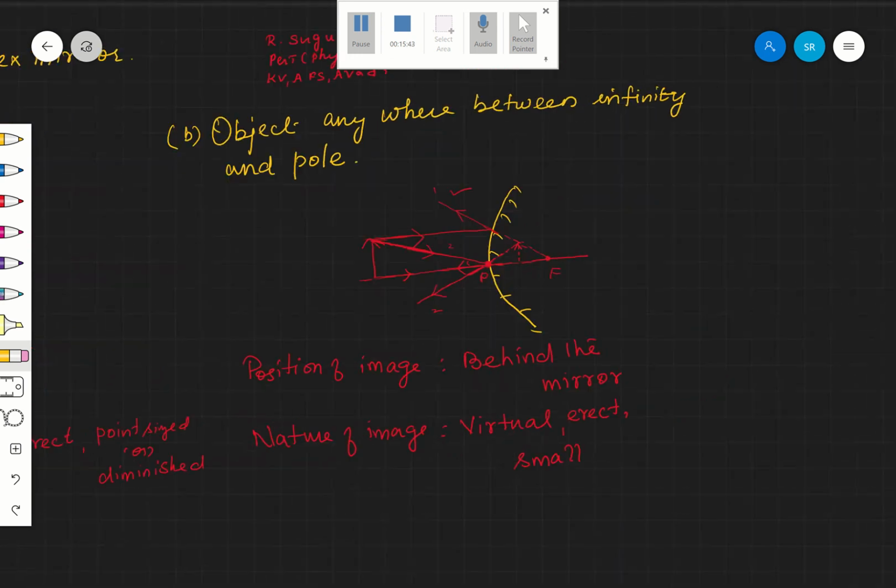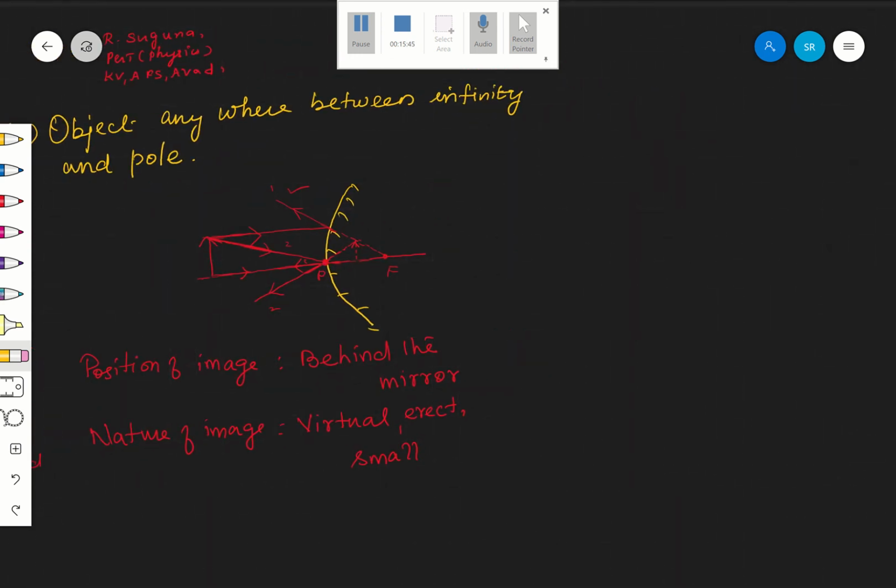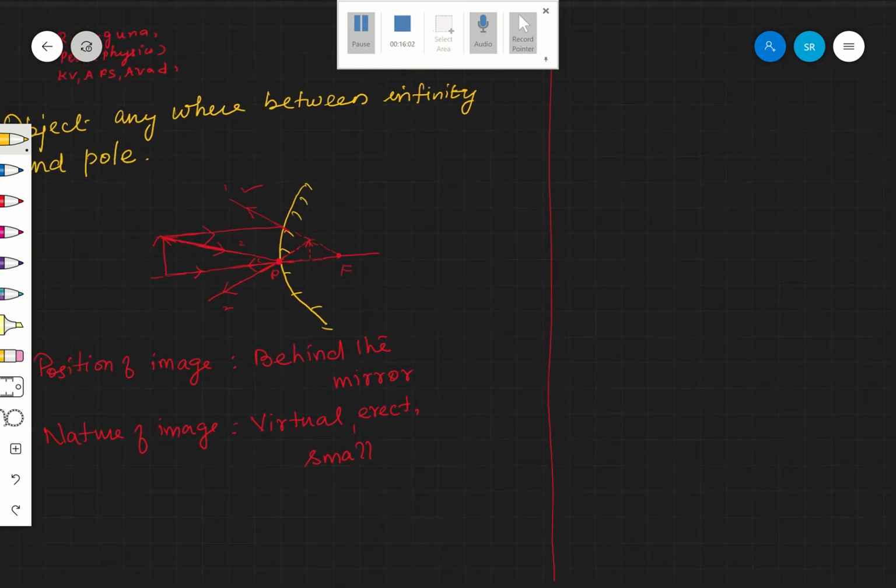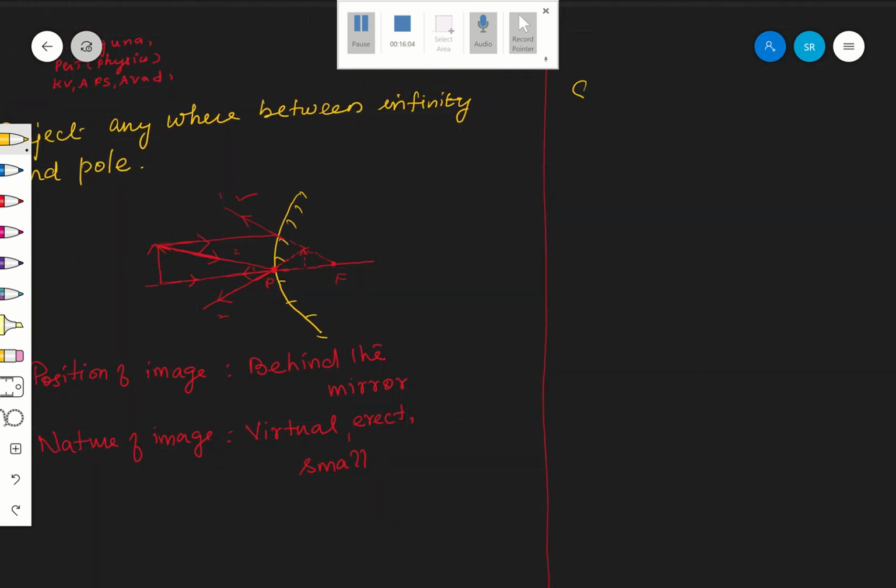With this, we will go to the next topic, which is sign convention. We are going to sign conventions.